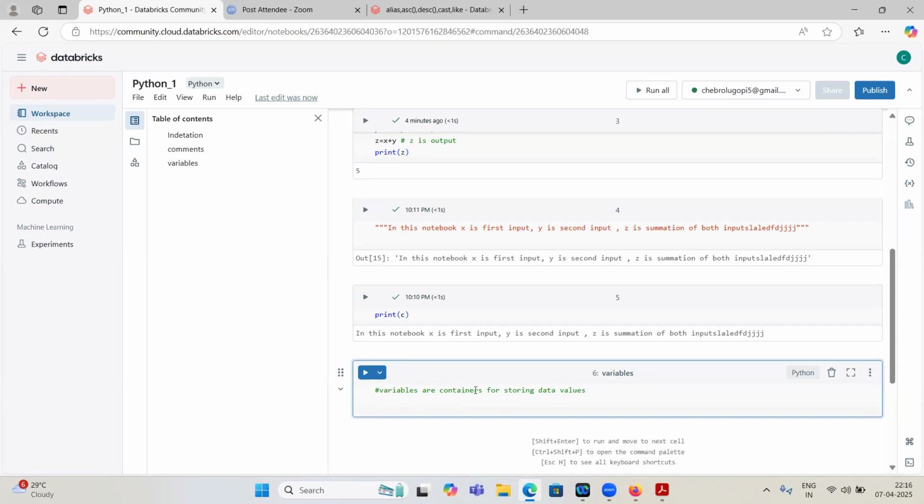Maybe in C language and SQL, we have to declare the type of the data, right? Whenever you are using SQL, if you write create table, inside this you have to provide ID with its data type, name as varchar, like this you have to provide. But in Python, we don't declare the data type.